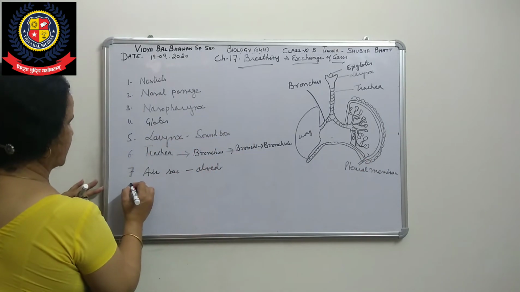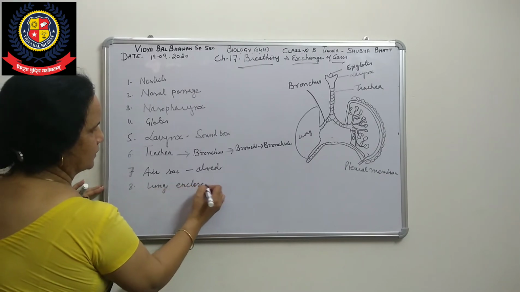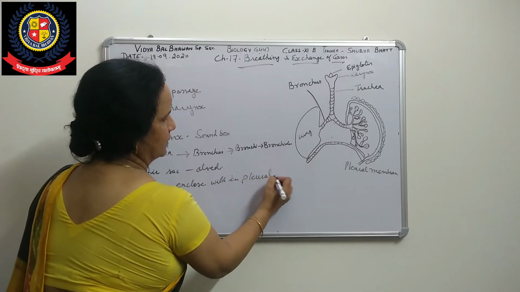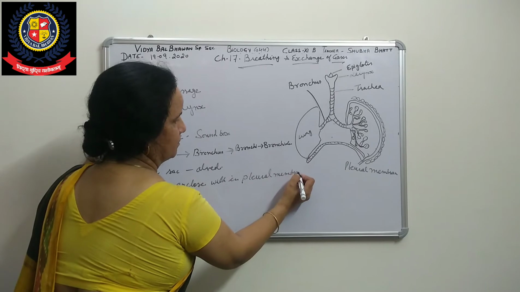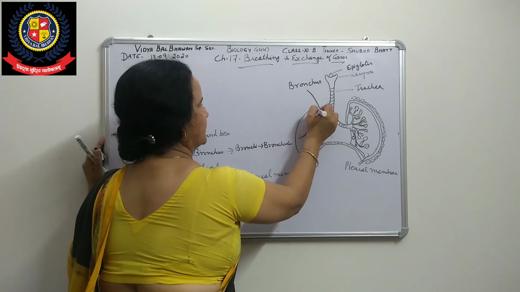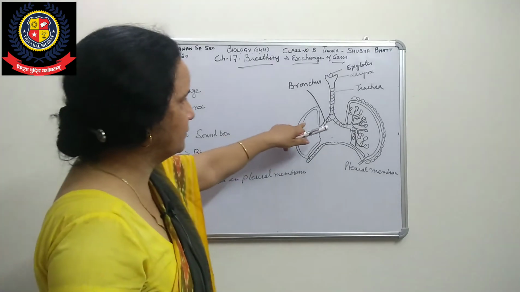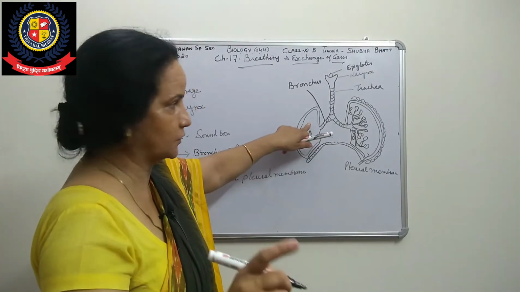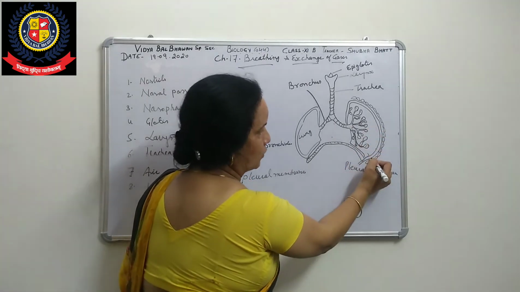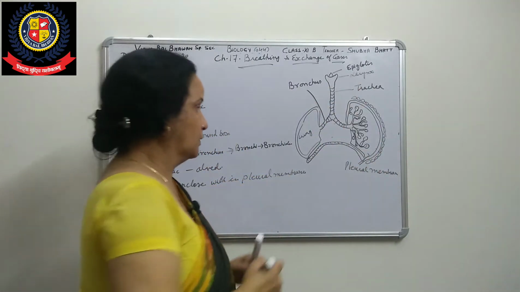Here the lungs are enclosed within the pleural membrane. Here also we can draw it inside. The inner pleural membrane is towards the surface of the lungs and touches the lungs, and the outer membrane touches the thoracic cavity. Outer side is the thoracic cavity.